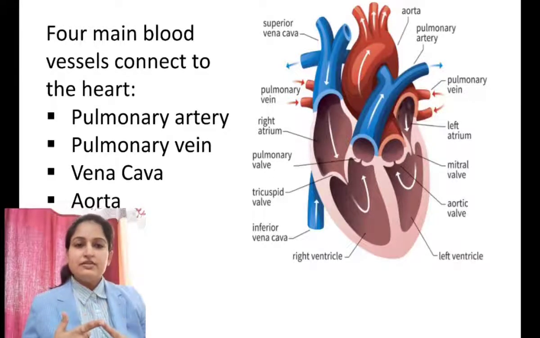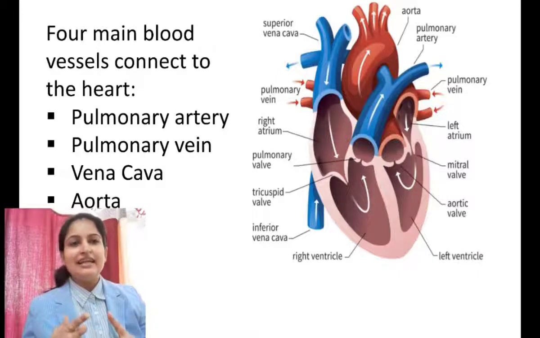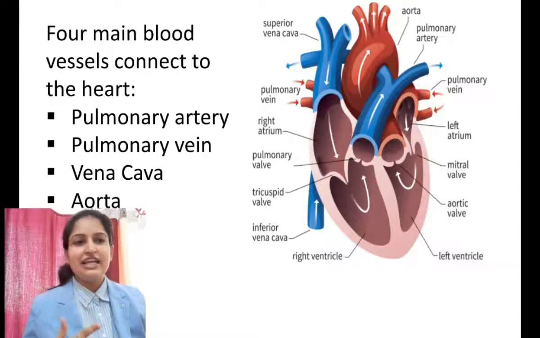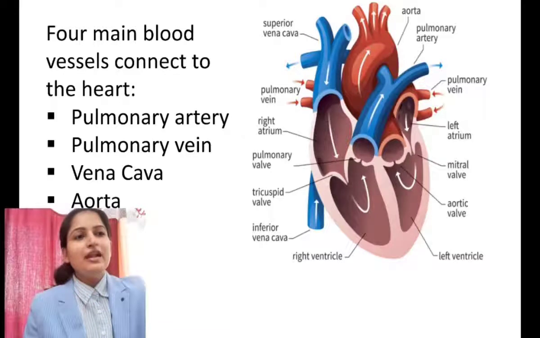So the first blood vessel which is very important in the heart is the pulmonary artery. Okay, so generally what I said earlier in the video is that arteries contain oxygenated blood, but here it is the exception: the pulmonary artery contains deoxygenated blood. Here you can see the pulmonary artery.